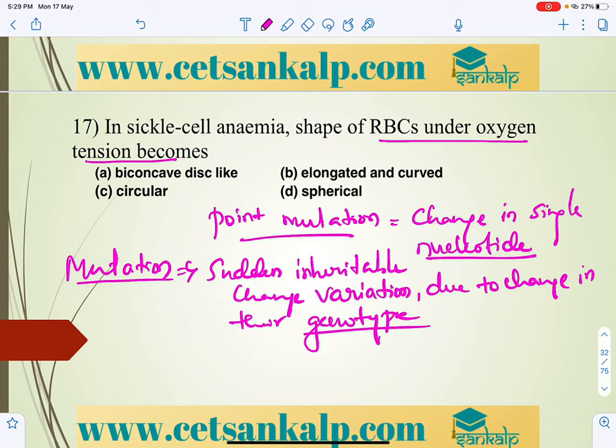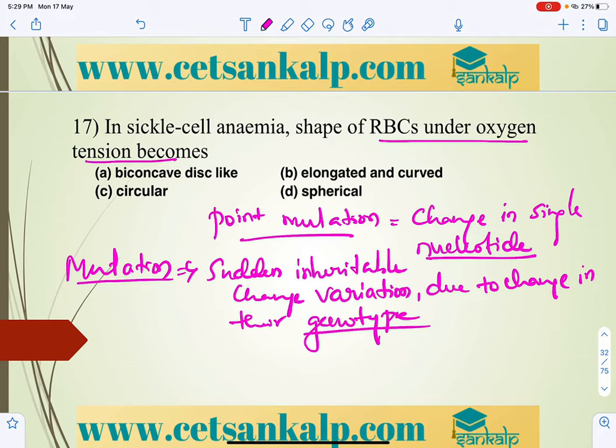Generally chromosomal mutation includes deletion, duplication and inversion, or a decrease in the number of genomes or addition of ploidy nature. So you have to keep that in mind.